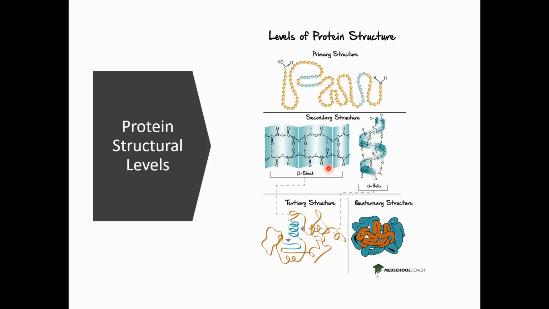The primary structure is just the sequence of amino acids, and the secondary structure is when the straight polypeptide chain starts folding on itself.